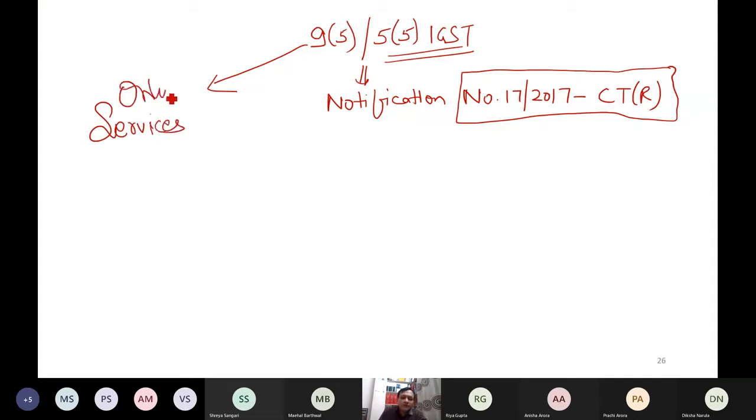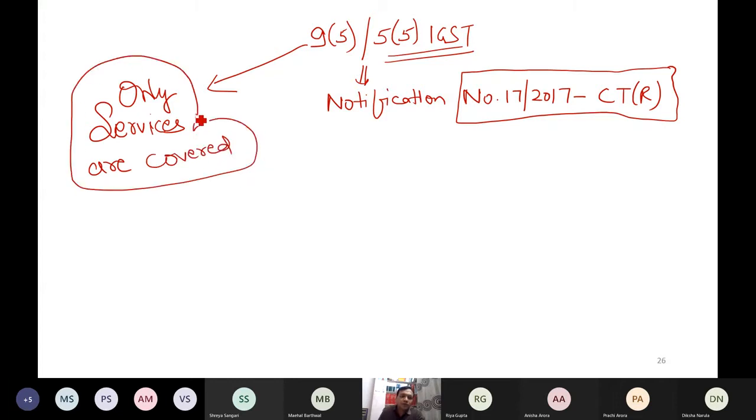Otherwise, in reverse charge and forward charge, goods as well as services, but in this case, only services are covered. Let me show you my Word file, and then I will simplify the points.